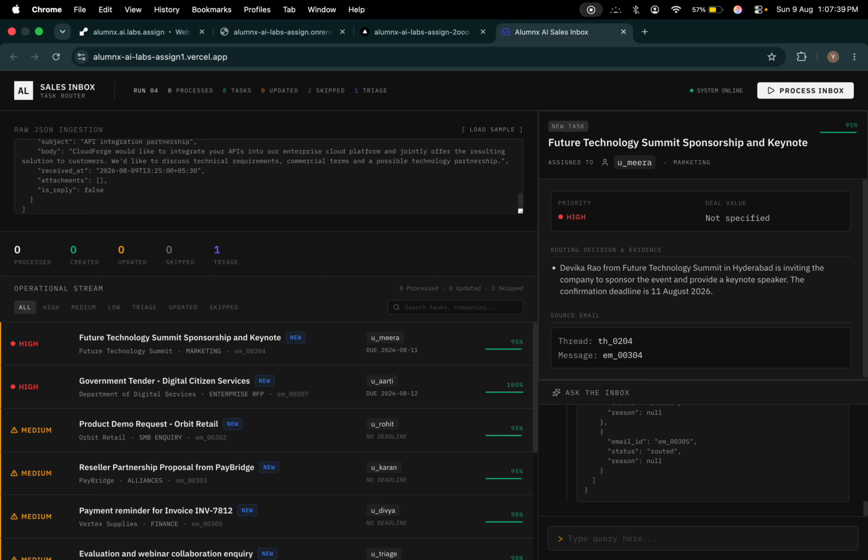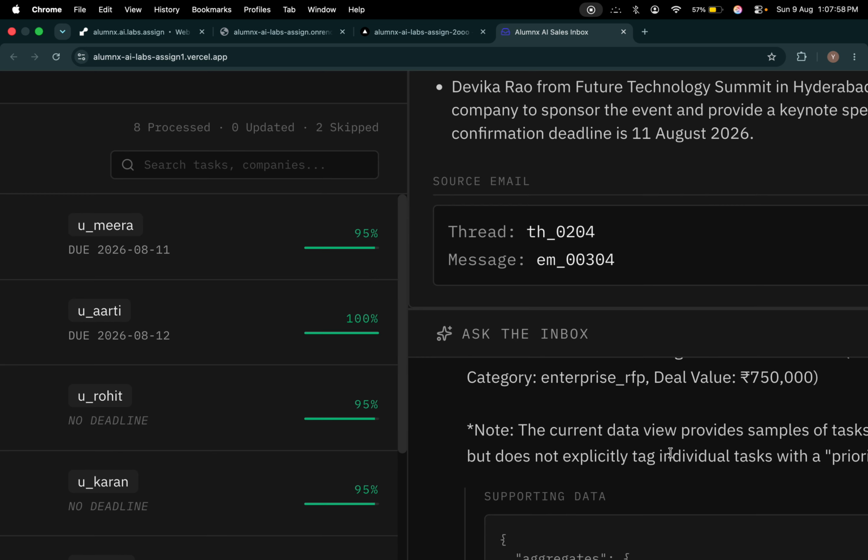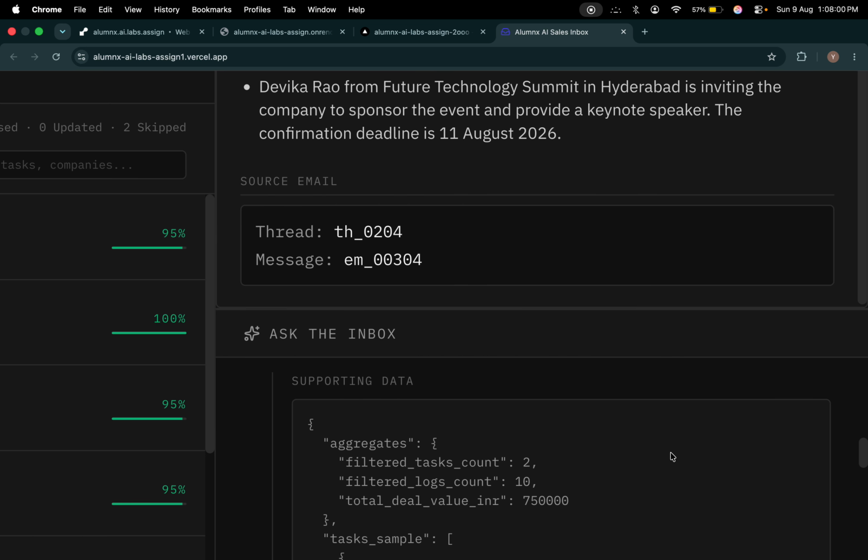Finally, the conversational interface. Standard RAG architectures often suffer from hallucination and massive token bloat when dumping database rows into the context window. To solve this, I implemented a text-to-SQL architecture. Here we can see the supporting data we have got. When I ask a question, the LLM acts solely as a query planner.